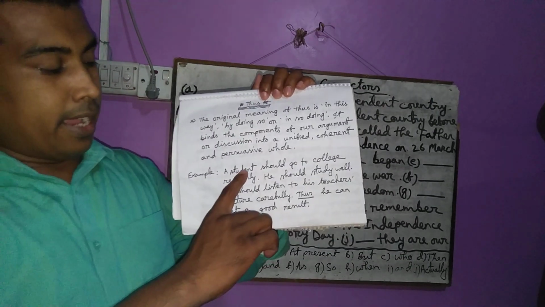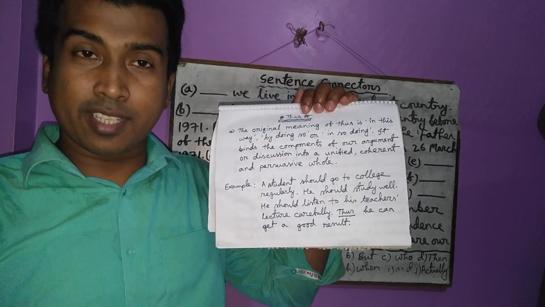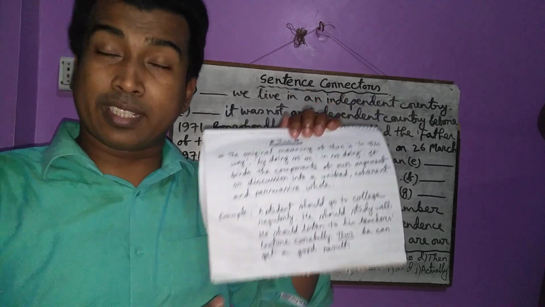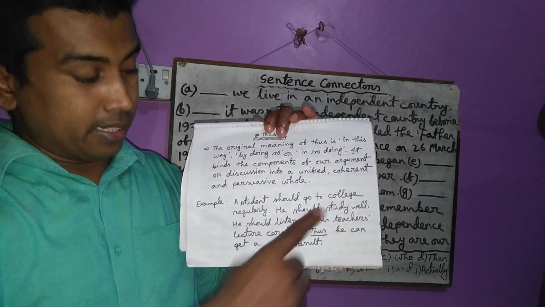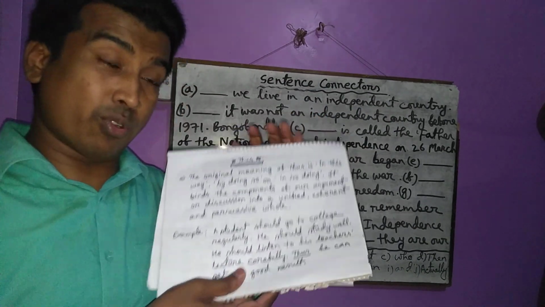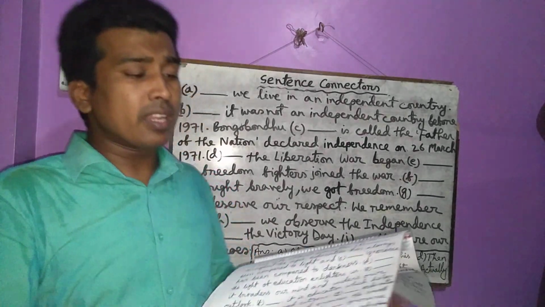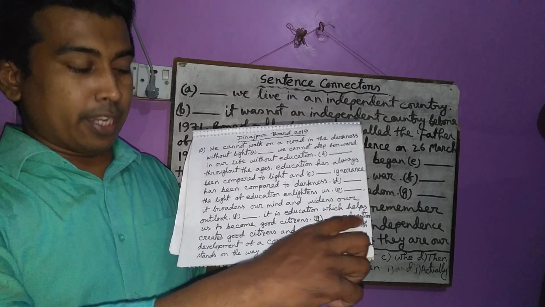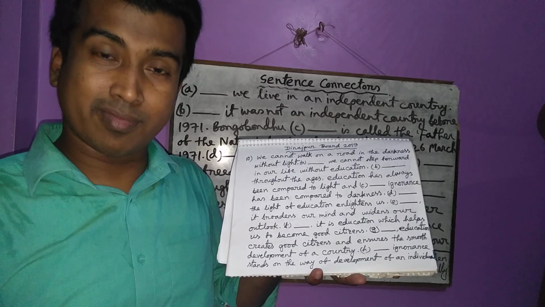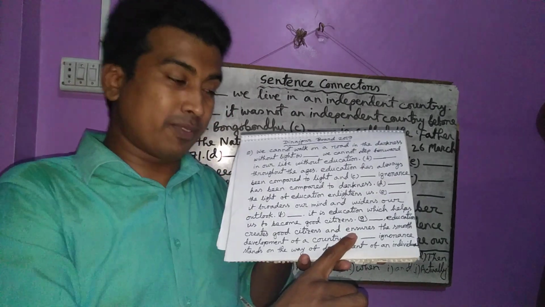For example, a student should go to college regularly. He should study well. He should listen to his teacher's lecture carefully, thus he can get a good result. Actually, by doing so, he can get a good result. That's why I have to use thus here, if you mean by doing so, or in this way, or in so doing. Thus, education creates good citizens and ensures the smooth development of a country. Have you understood?